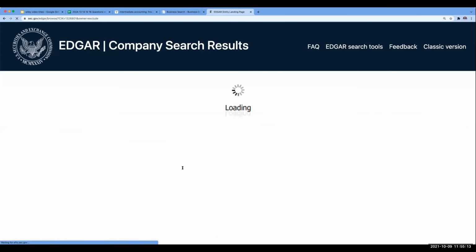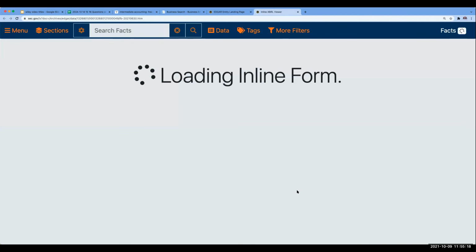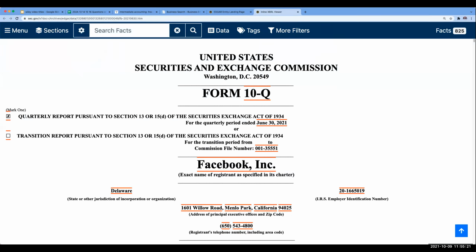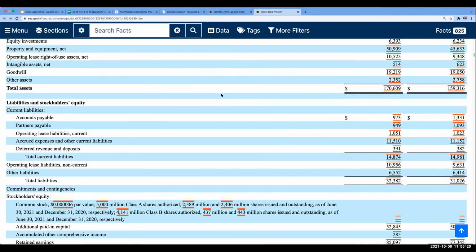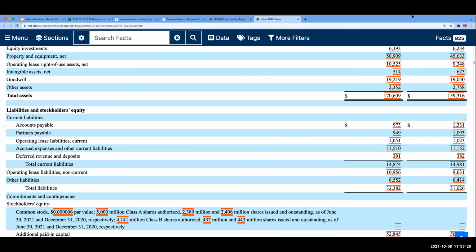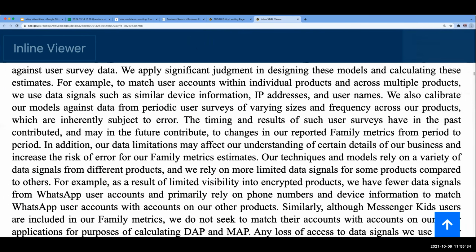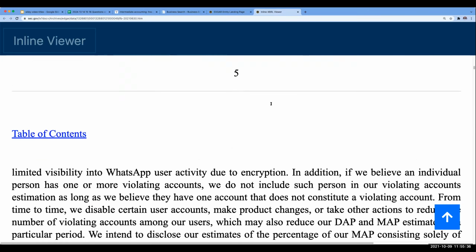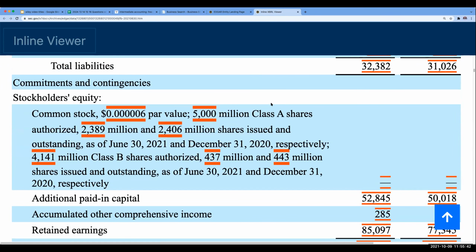Let's just go to Facebook. It's typically set very, very low. The reason it is set so low is because that is actually the maximum shareholder liability if the company went bankrupt. What does that mean? If the company sold shares for below par, the shareholder actually has an obligation to make that up. And typically when we're investing as a shareholder in the corporation, we can just lose our investment. We don't owe anything else. So if we look at this here, it's 0.00006. So it's traditionally set very, very low.